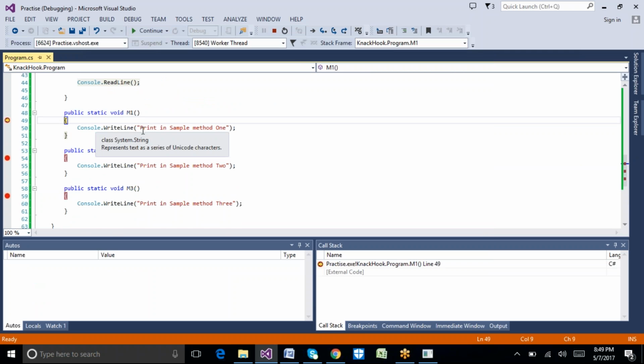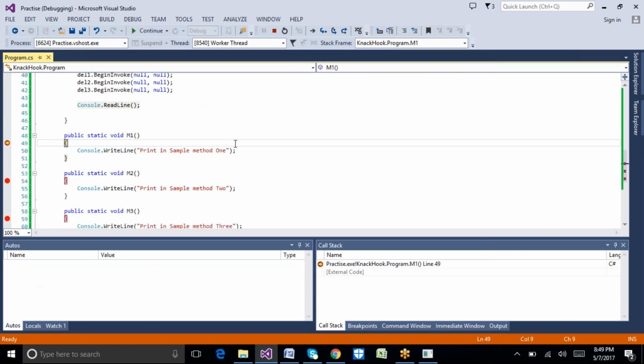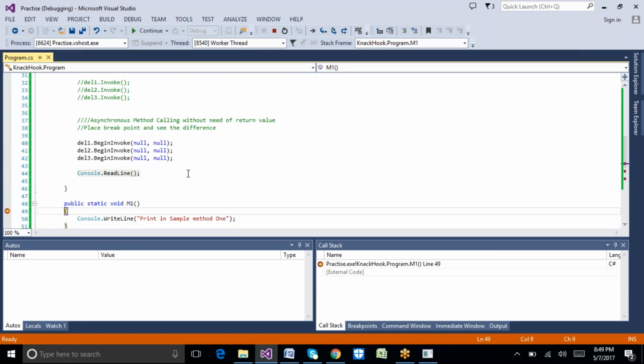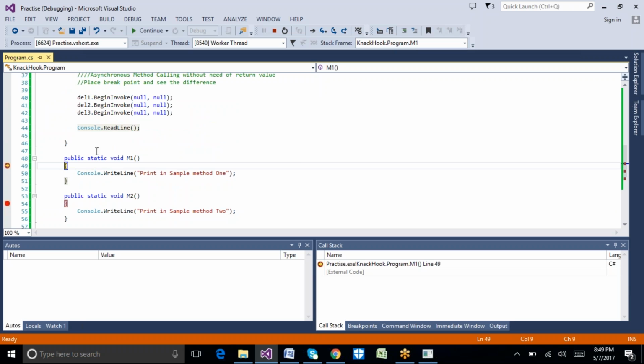Now see, method 1 is being called here, right? Previously, method 3 got called. Now when I execute the same method, it is calling method 1. So asynchronously it is calling, and there is no particular order here. The methods keep on executing asynchronously. That process we call an asynchronous method call.